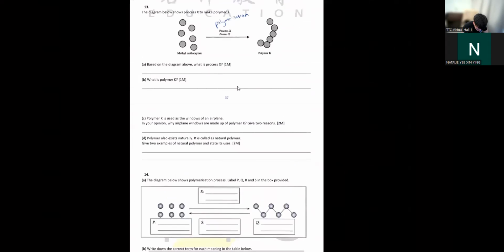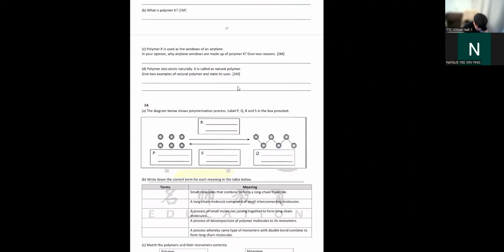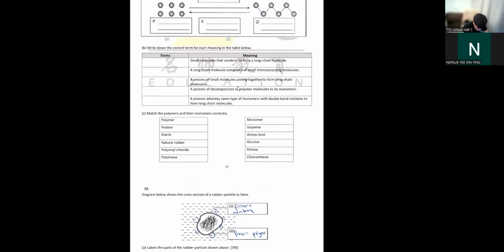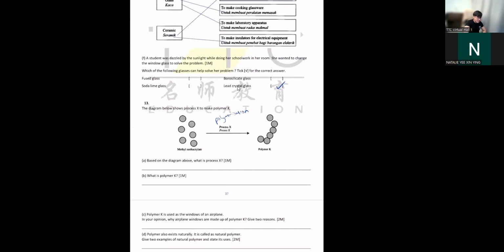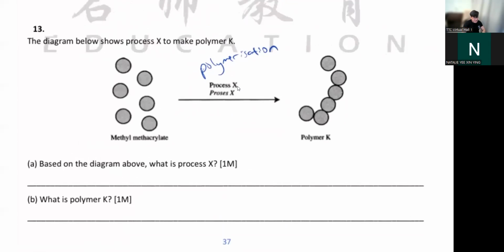So I think I'm going to stop here. This polymer one, I don't really care because it's not really coming out. If you really want to answer, the answer is already posted in Google Classroom. You know where it is, right? I put it under classwork, the second column. You search there, you should find it.